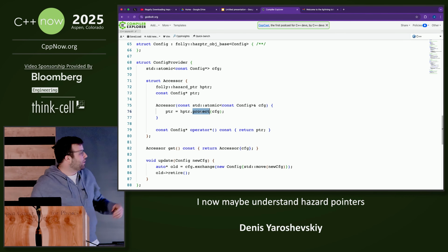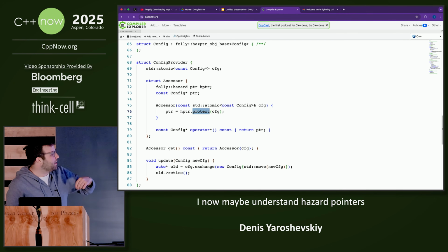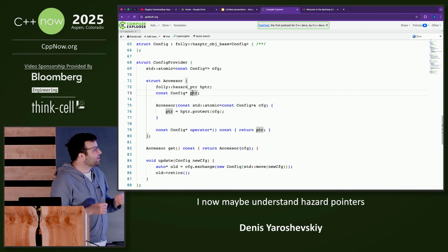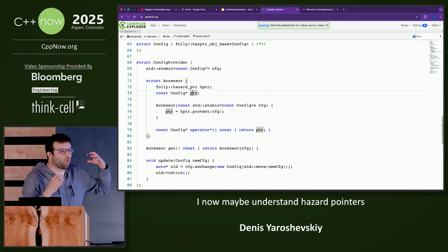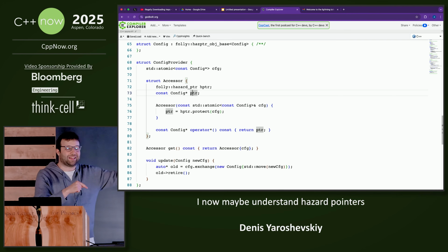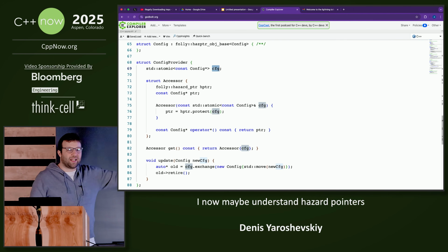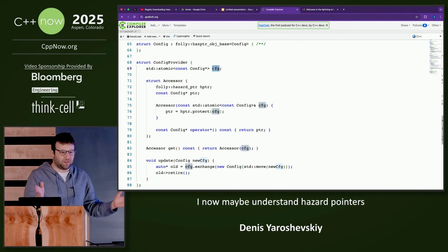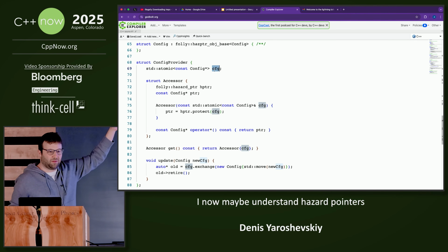This is the operation. So in the constructor, I pass this config pointer, and this is where most of the magic happens. We call hazard pointer protect, and it returns us a pointer to the config. What's going on? The word protect makes sense only after you understand this. The actual word that I like is load and protect. It's an atomic operation. If we just load from the config pointer, it might so happen that on the next line, whatever we were looking at was deleted. This is an atomic operation. It simultaneously gives us a pointer and writes it to the TLS to say, please do not delete it.